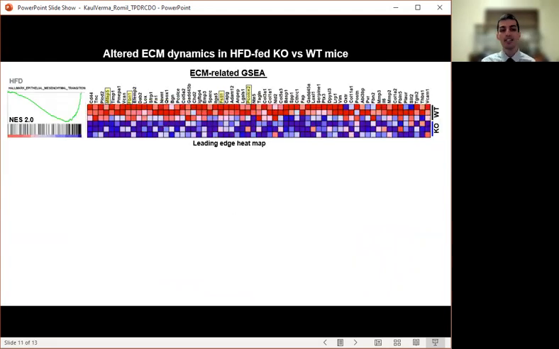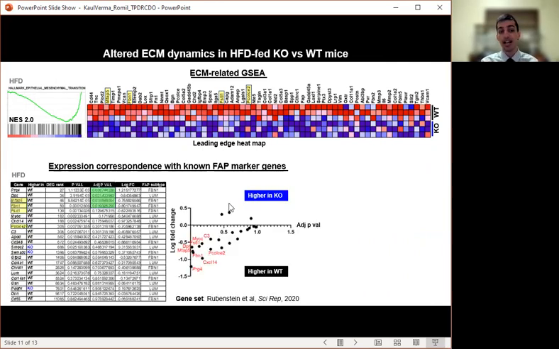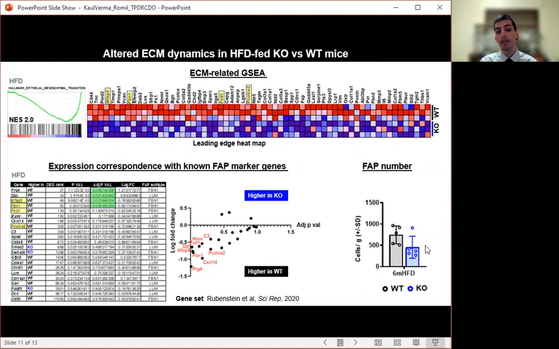More broadly, RNA sequencing and gene set enrichment analysis showed ECM-related pathways to be among the most strongly enriched in diaphragms of wild-type mice. In addition, analysis of a curated set of established FAP markers showed these to be predominantly higher in wild-type versus knockout. Consistent with this, preliminary flow cytometry also showed FAP number to trend higher in diaphragms of wild-type mice.